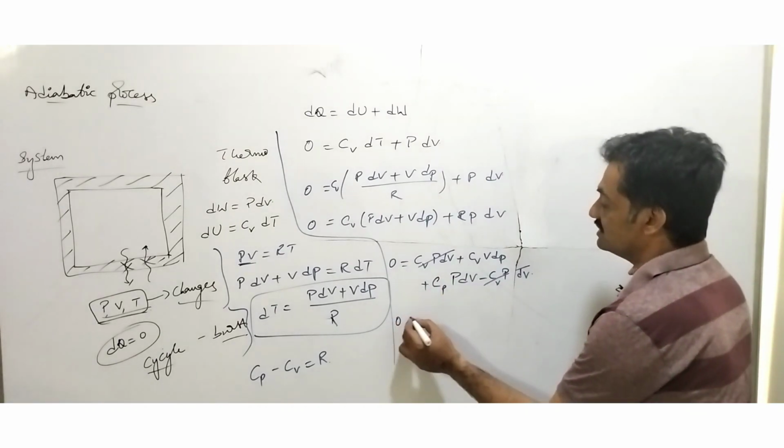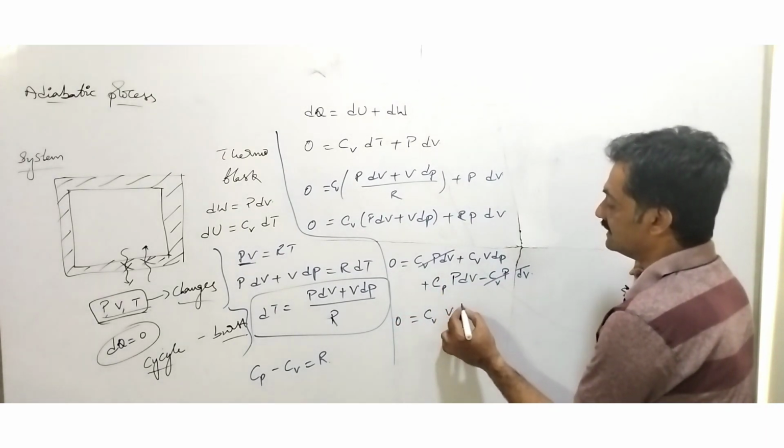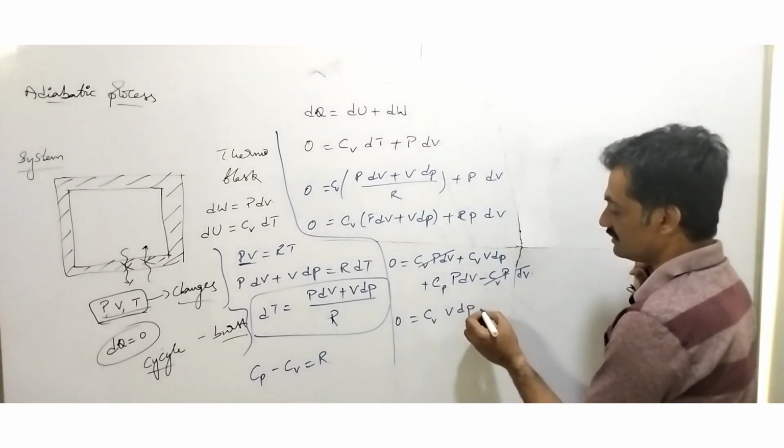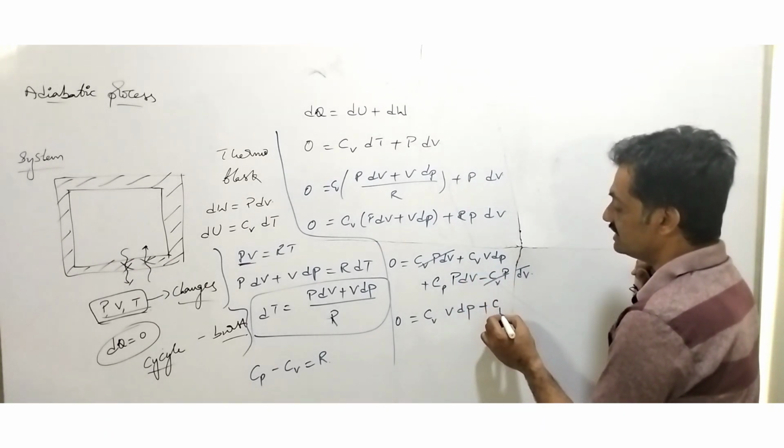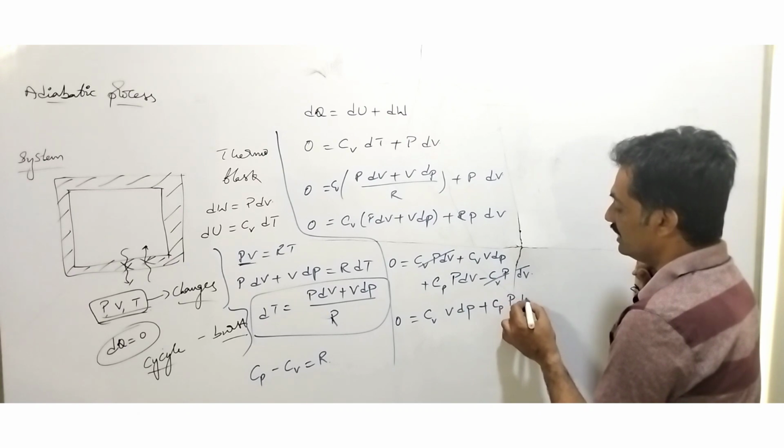So the remaining terms are 0 equals C_v V dP plus C_p P dV.